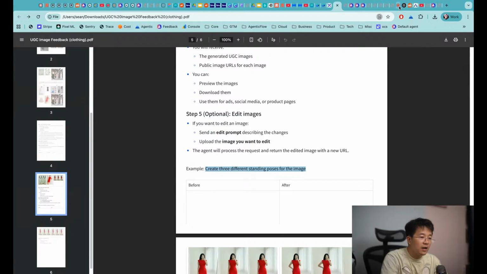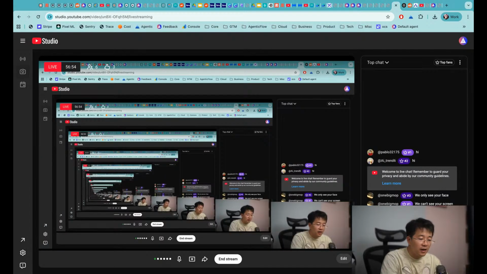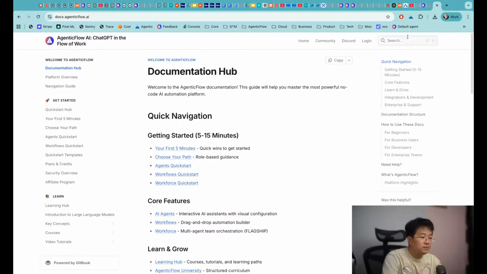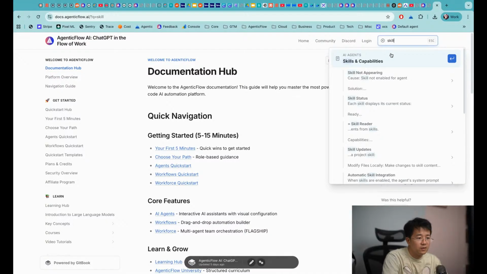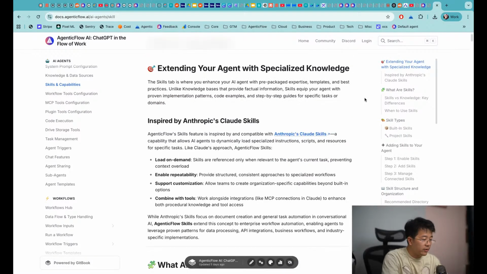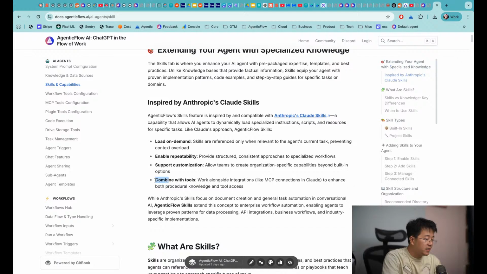And the second one is, what is the question? What is the difference between plugin and skill? So let me explain by opening our documentation. Okay, let me search for you. So skill extends your agent's ability with special knowledge. It's going to be kind of like combining tools. It's going to run on demand and enable repeatability.